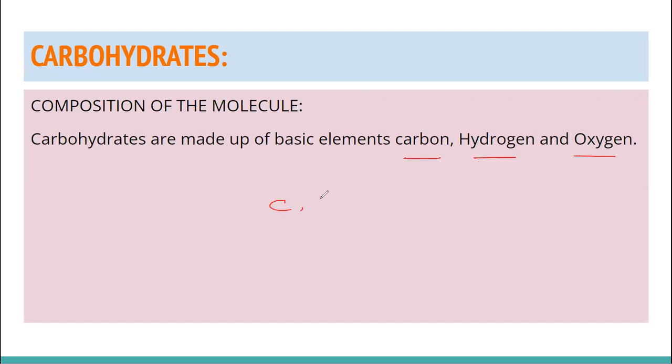So anything which is made up of carbon, hydrogen, and oxygen is considered organic. What do you mean by organic? Anything which grows on the trees, not manufactured in the factories and industries, is considered organic. So they are natural, from the natural resources you are getting them. So carbohydrate is found in sugar, in rice, in potatoes, all these things. So they grow on trees. That's why we are calling them carbohydrates.